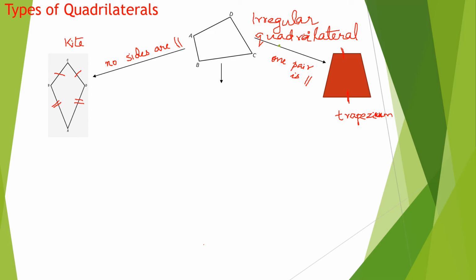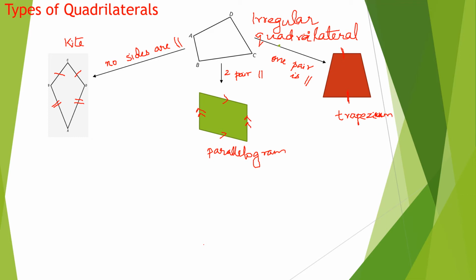There are two pairs of sides. So if both pairs, if two pairs are parallel, then we call it a parallelogram. In a parallelogram, we have opposite sides. Can you see? This and this are parallel, and so we have two pairs of sides that are parallel.